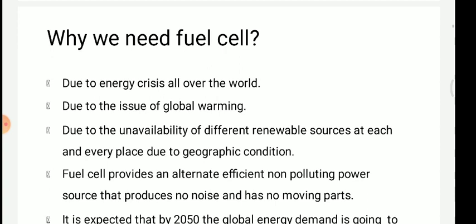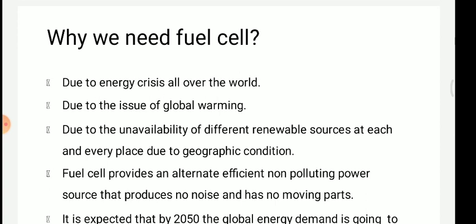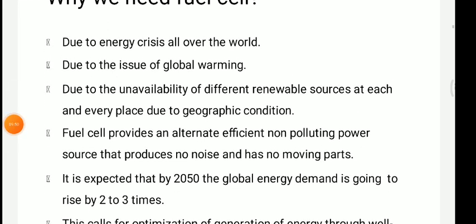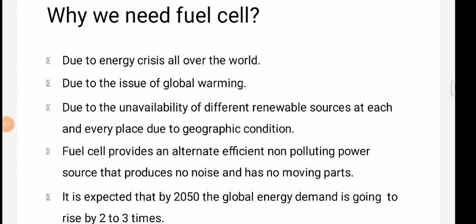Then the next question arises in our mind: why do we need a fuel cell? Why should we use a fuel cell?